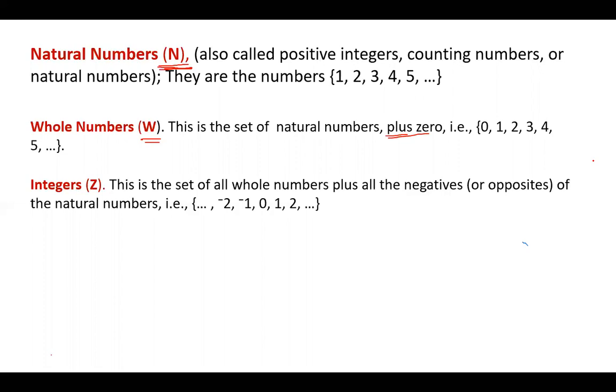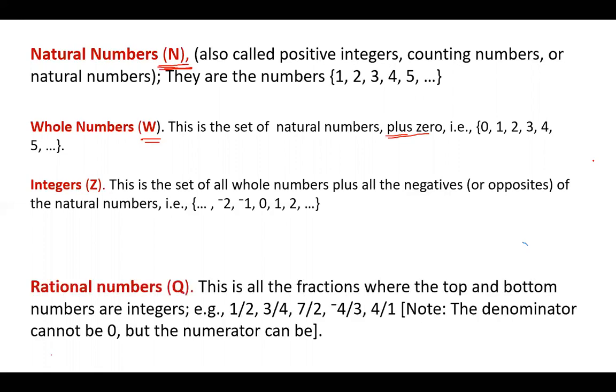We move on now to rational numbers. Rational numbers are denoted by the letter Q, as you can see here. Integers is Z. Wherever you see a Z in sets, just know that they are talking about integers. Where you see Q, Q simply means rational numbers.